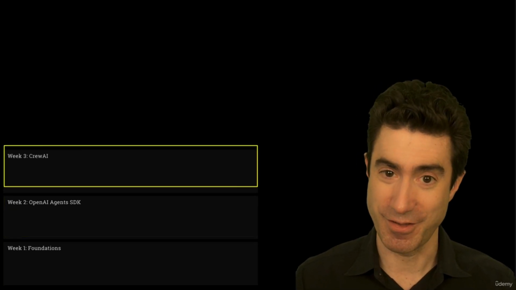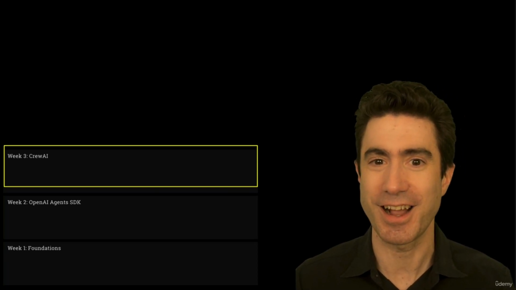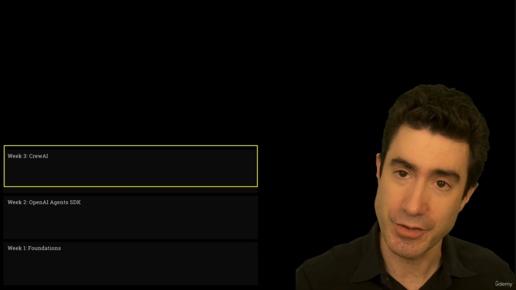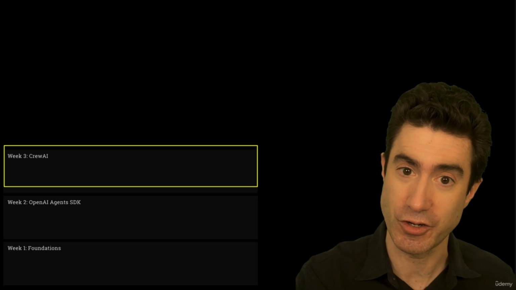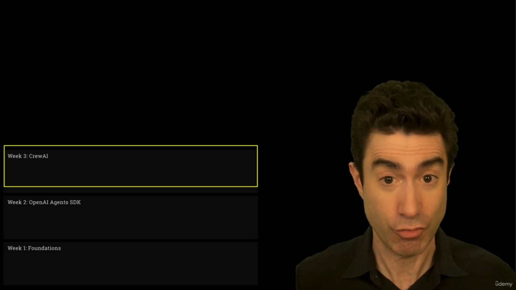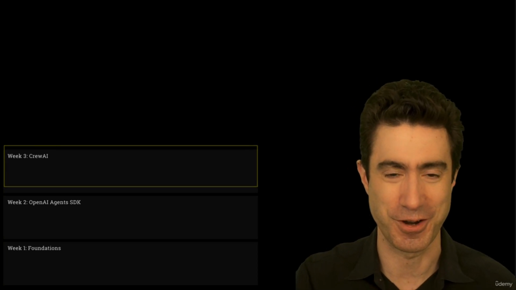In week 3, though, we move to the very popular CrewAI. I'd say that Crew is the fan favorite. People love Crew. It's on the sort of low code end of the spectrum. It allows you to write some configuration and use that to define your crew of agents that will solve your task. And it's a lot of fun to work with.